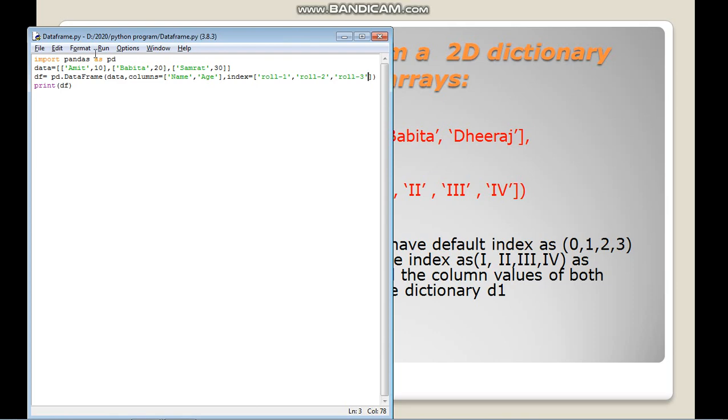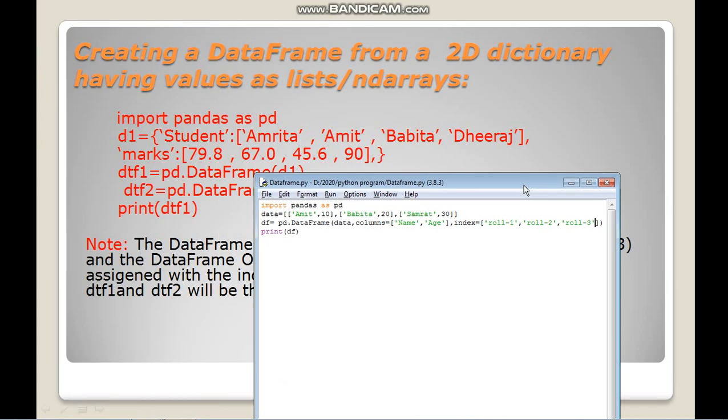So let us write this code in a script. So here you have import, then I'm using the value d1 equal to student. Then I'm not ending the dictionary here.